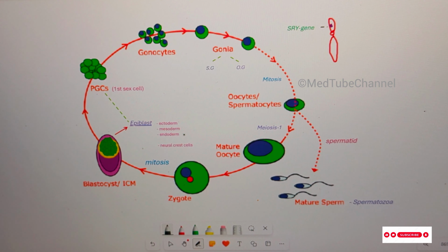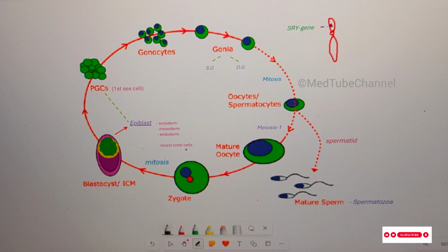Additionally, there is a fourth germ layer known as the neural crest cells. However, before the germ layers are formed, the epiblast produces primordial germ cells. Don't forget to remember the 5 derivatives of epiblast: primordial germ cells, ectoderm, mesoderm, endoderm, and the neural crest cells.